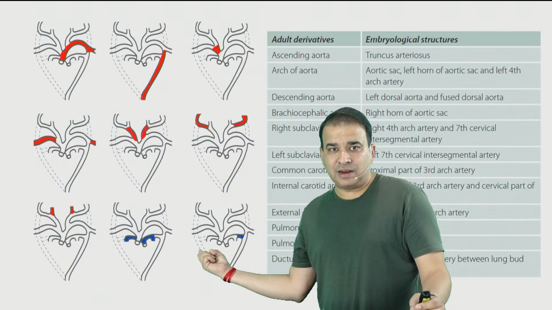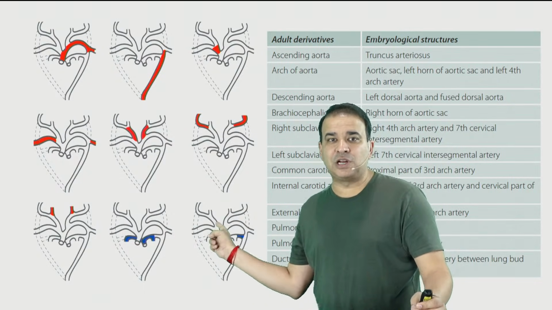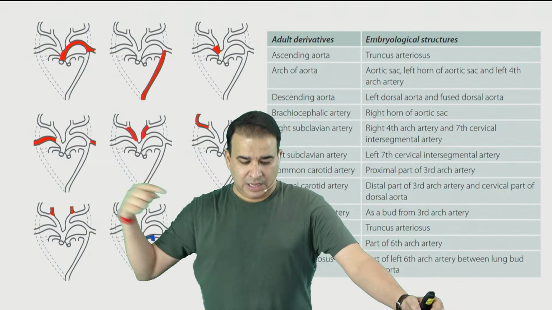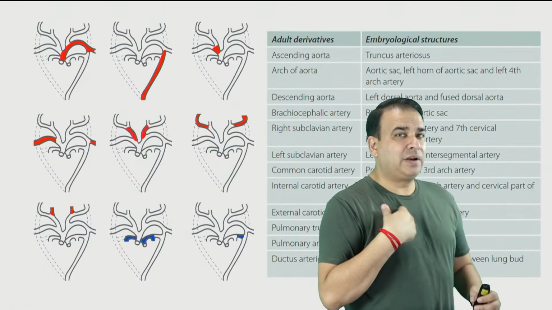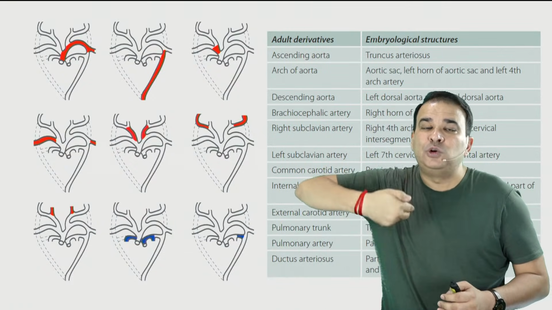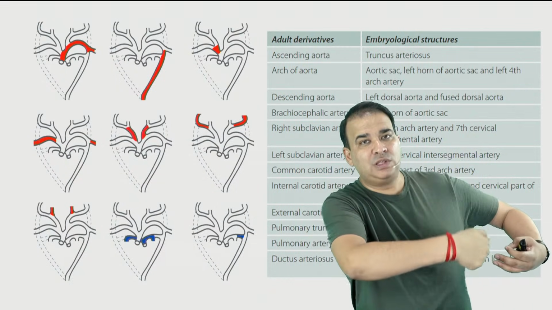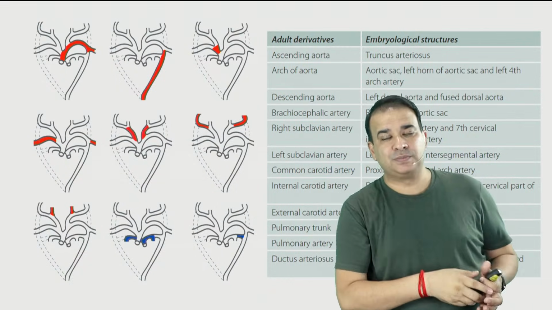So that's why this recurrent laryngeal nerve will come below the fourth arch artery, and we just said fourth arch artery is giving rise to what? Subclavian, and that's the reason your right recurrent laryngeal nerve is present just below the subclavian artery only, whereas the left recurrent laryngeal nerve is going all the way below the arch of aorta and ligamentum arteriosum.